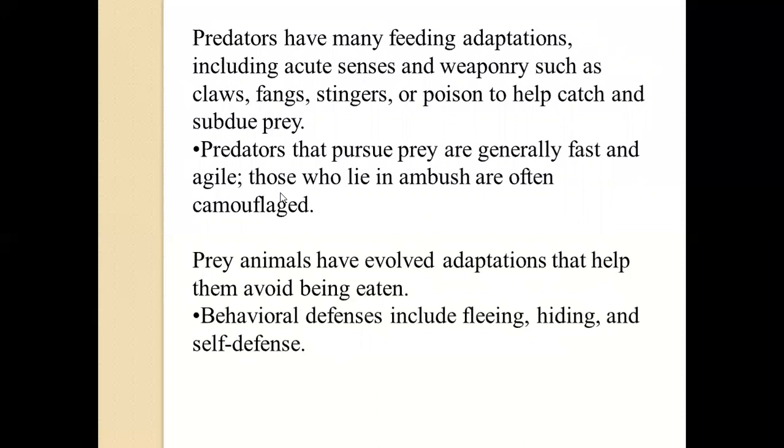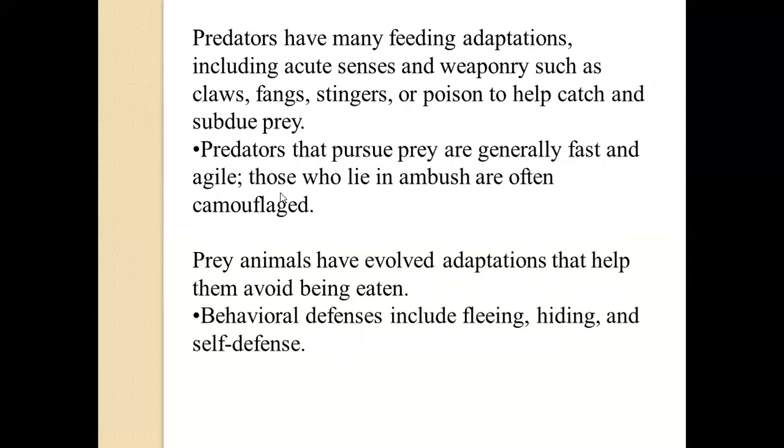But some of them can wait in the bush, and when the prey is coming near them, they try to conceal themselves in the surroundings, completely camouflaged, making the prey think that there is no predator there. When the prey comes into the picture, the predator then falls onto it and kills it. So predators could be either fast or camouflaged.